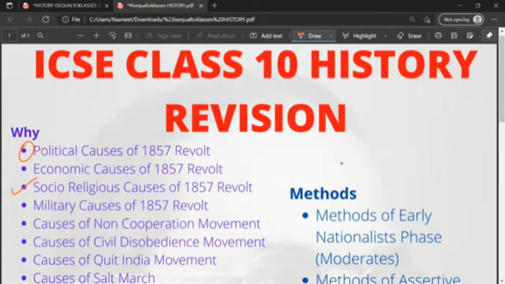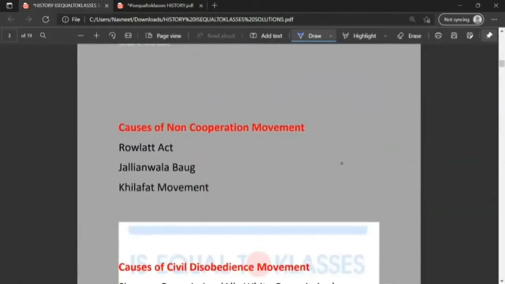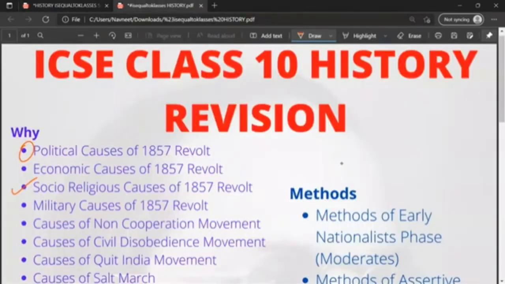Moving on, causes of the non-cooperation movement in India. One was the Rowlatt Act, wherein you could arrest a person without warrant or a fair trial. The Jallianwala Bagh massacre, wherein a peaceful demonstration was fired upon by the orders of General Dyer. And finally, the Khilafat movement. These are the causes of the non-cooperation movement.